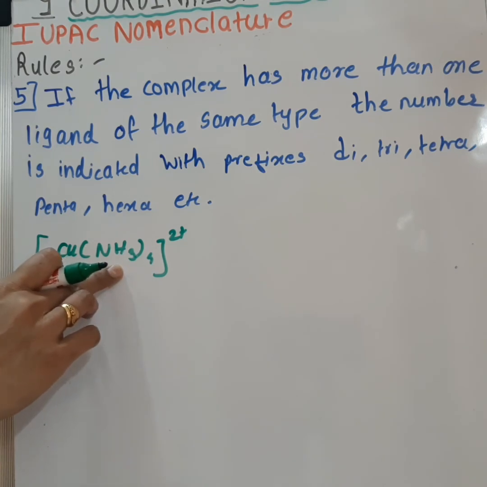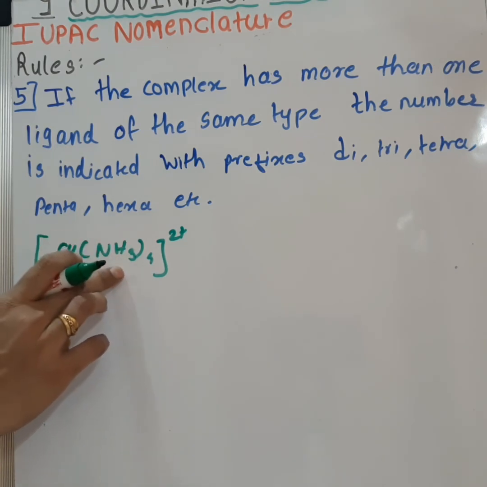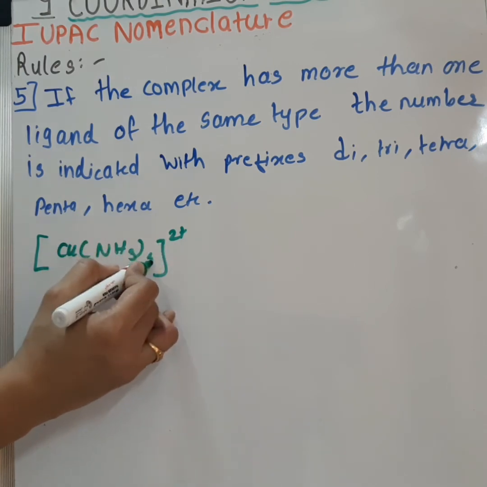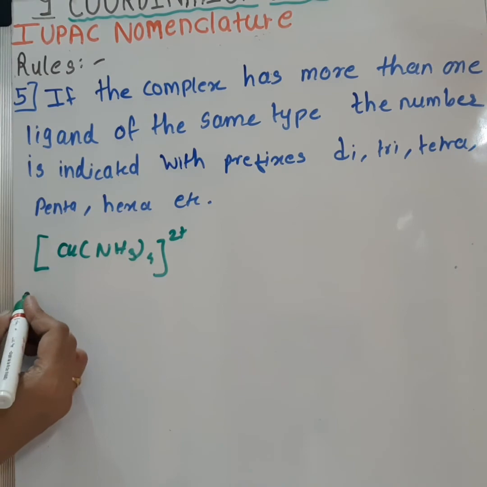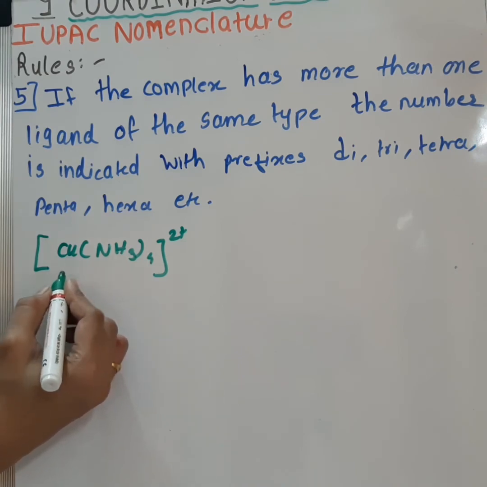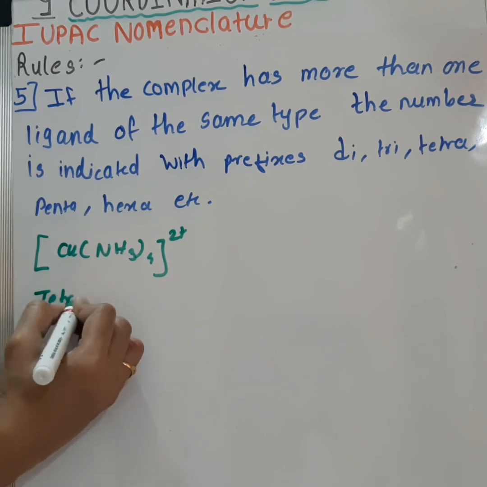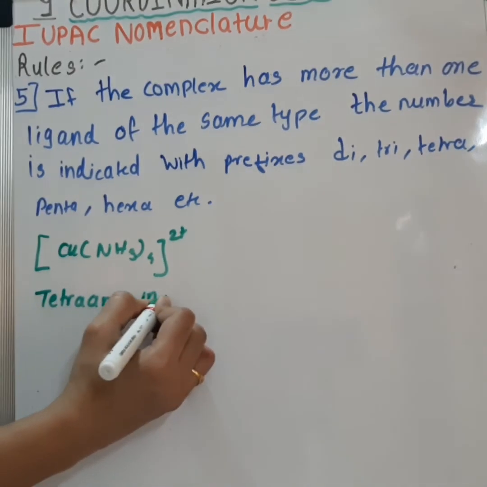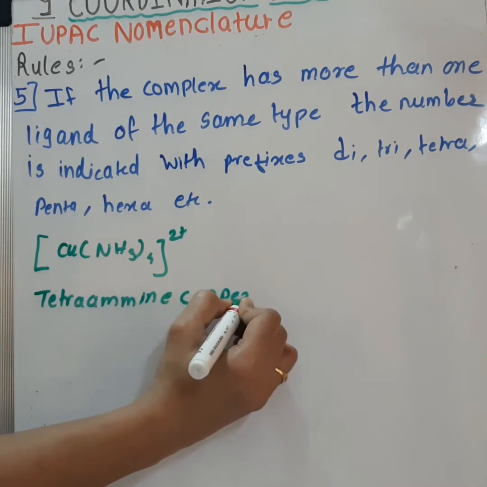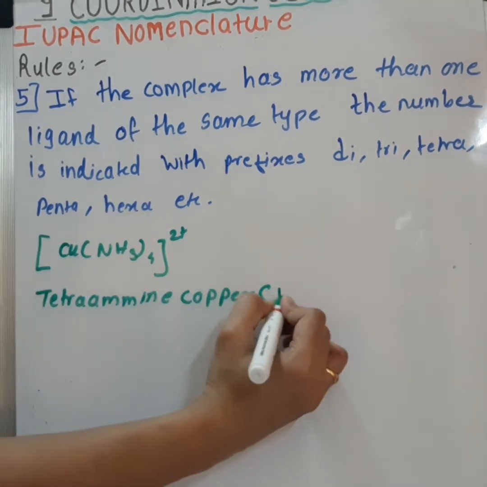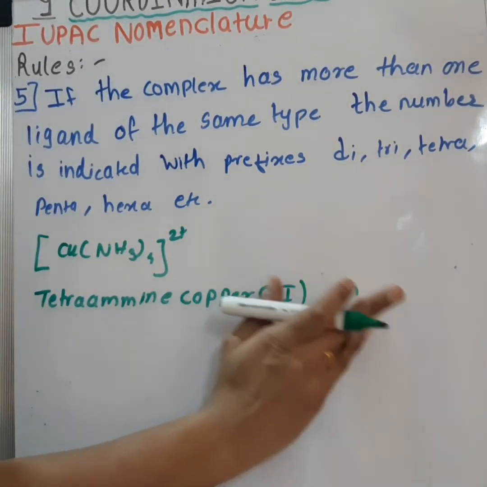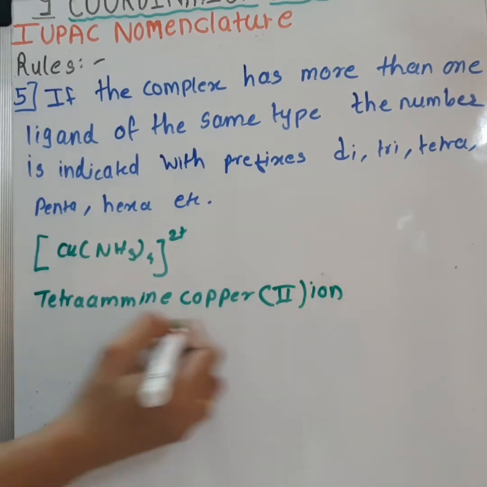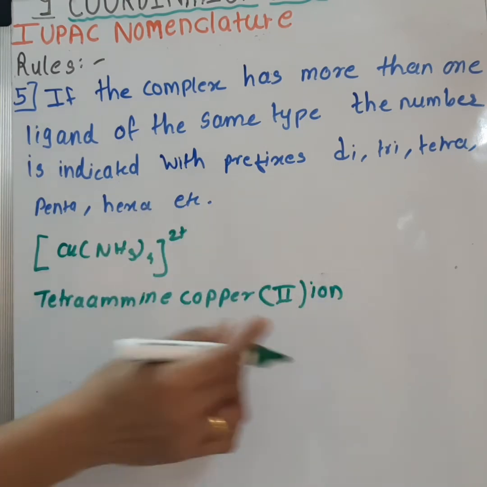Here are 4 molecules of NH3. NH3 is a ligand and there are 4 molecules. So as there are 4 molecules, we have to prefix this ligand with tetra. So the name of this complex will be tetraamine copper, and the oxidation state of copper here is 2, and as it is a complex ion, ion. So there will not be any space between the tetraamminecopper(II) ion. It will be one word.